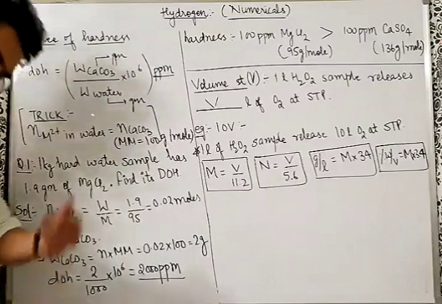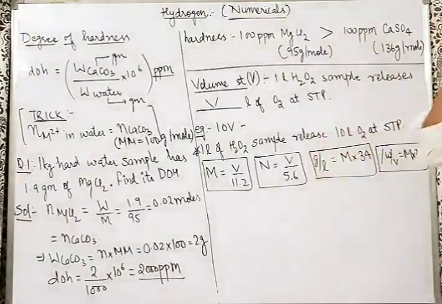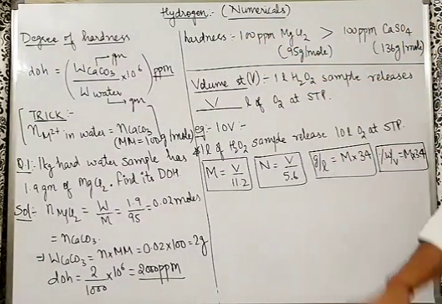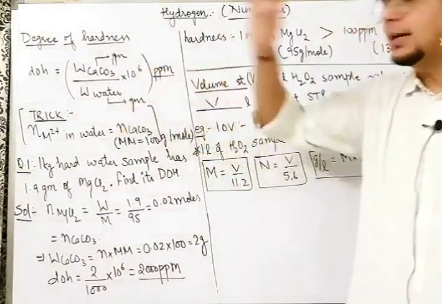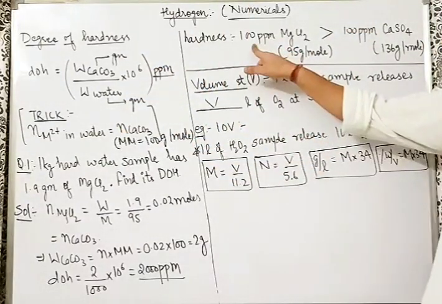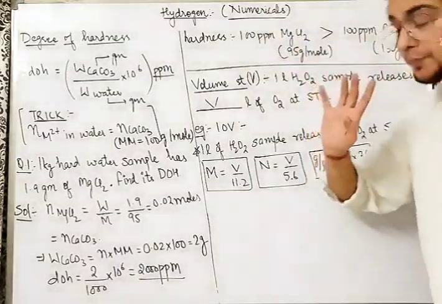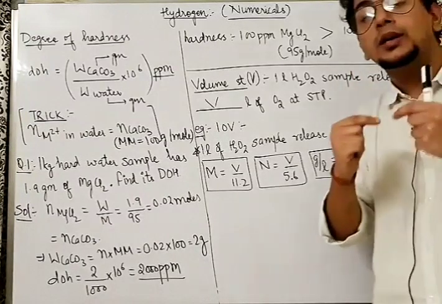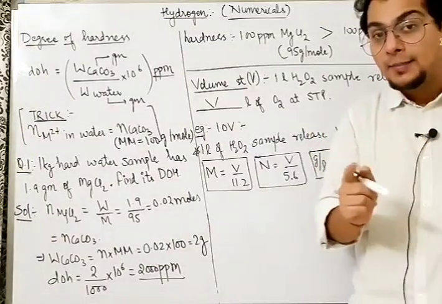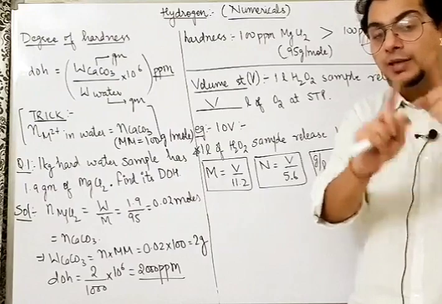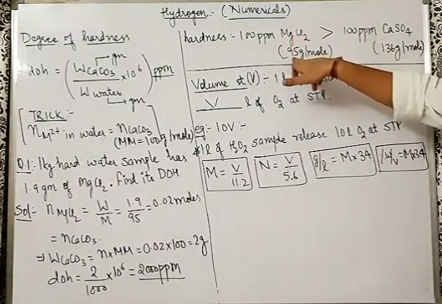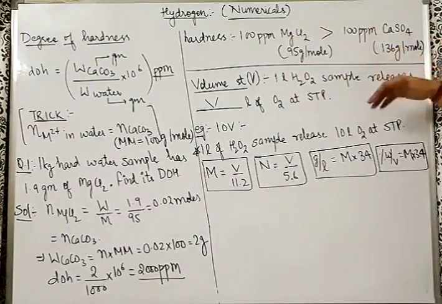Happy question, happy answer. One very nice question they ask conceptually in local exams only: 100 ppm MgCl2 and 100 ppm CaSO4 are there. Who has more hardness? To understand, ppm was gram per million gram. So this is 100 gram of MgCl2 in 1 million gram of water sample. This is also 100 gram of CaSO4 in 1 million gram of water. Who has more hardness? Who has more number of Ca2+ and Mg2+? Because previously I have already told you that Mg2+ and Ca2+ are the main villains for the hardness of water. So understand here, molar mass of MgCl2 is 95 gram per mole, CaSO4 molar mass is 136 gram per mole.